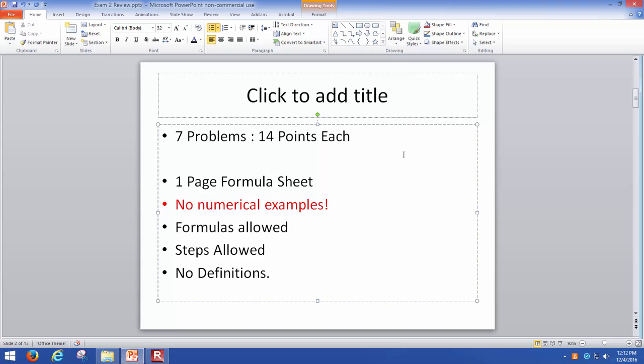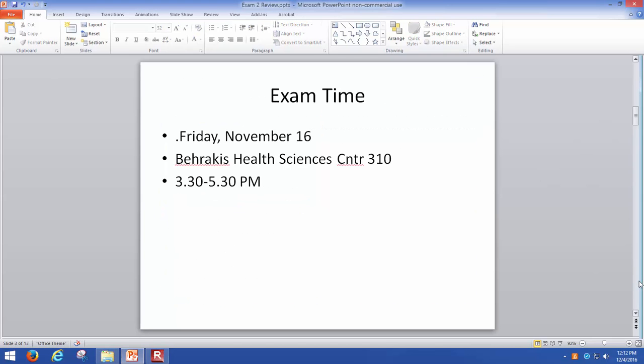Please make sure you don't have any numerical examples. You can bring down all the formulas you need. You can write down all the steps you need. And anyway, you don't need it now. You don't have any definitions. Okay, please make sure you don't bring any definitions.